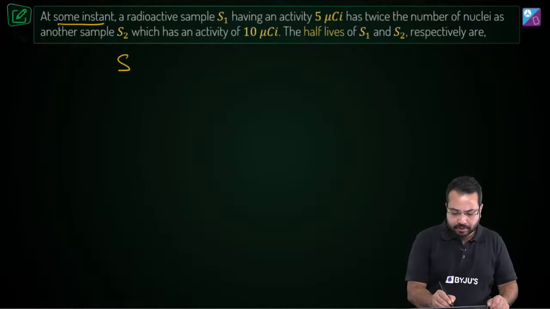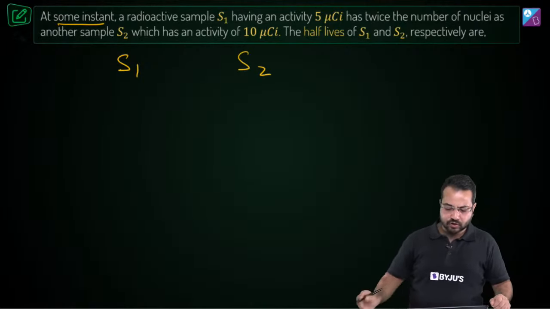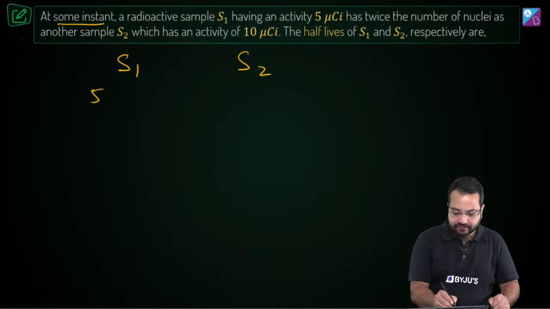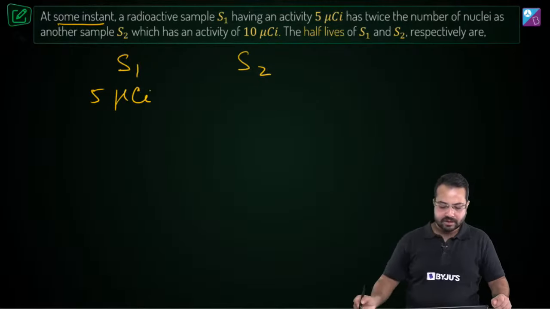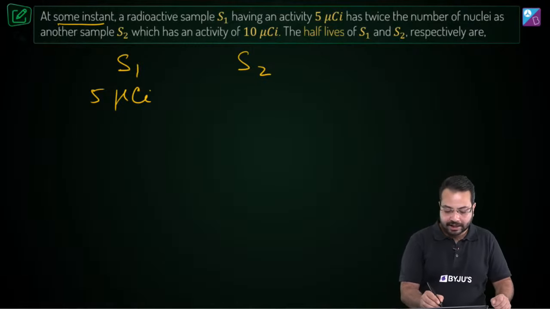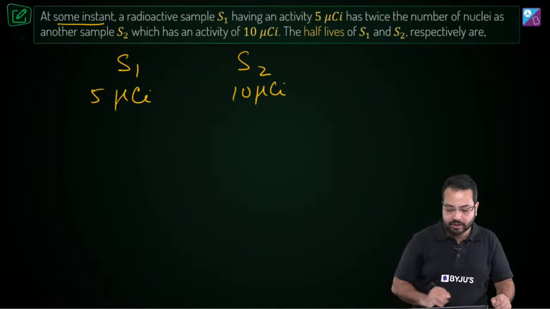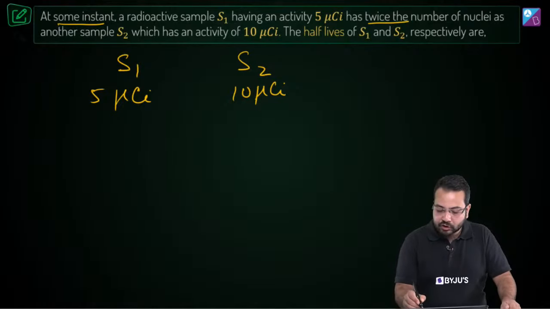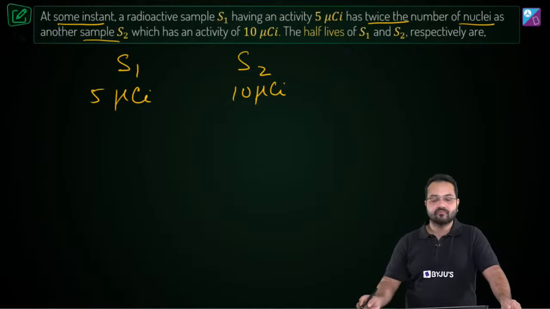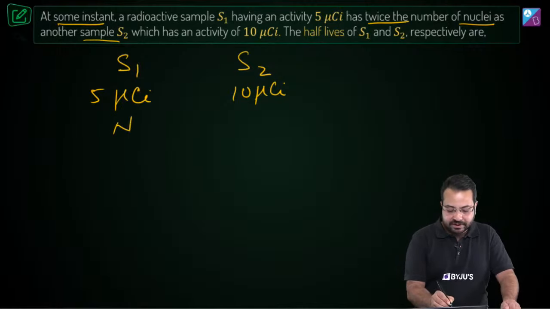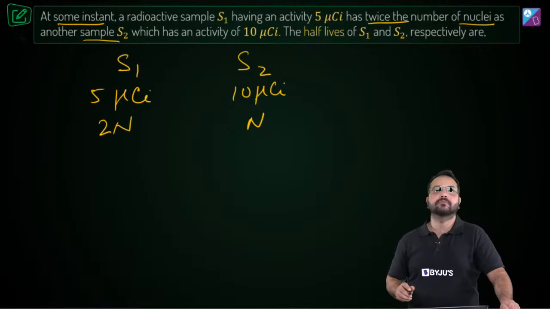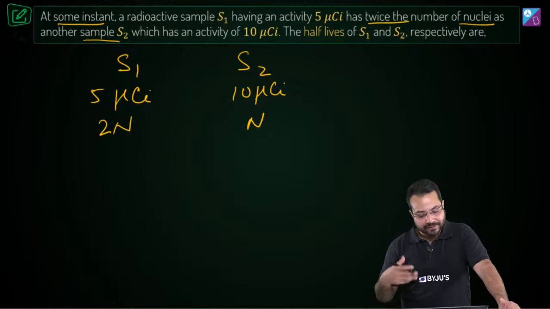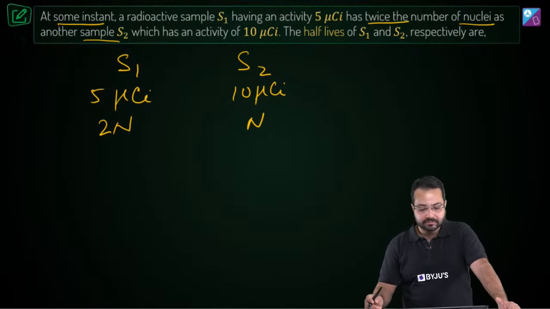Alright, so let's talk about sample S1 and sample S2. What is the activity for sample S1? The activity is 5 microcurie and for sample S2 the activity is 10 microcurie, correct? Also the number of nuclei of S1 is twice the number of S2. So let's say the number for S1 is 2n and for S2 it is n. Is that correct?